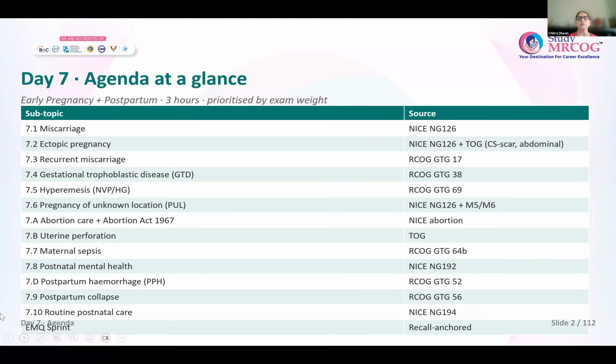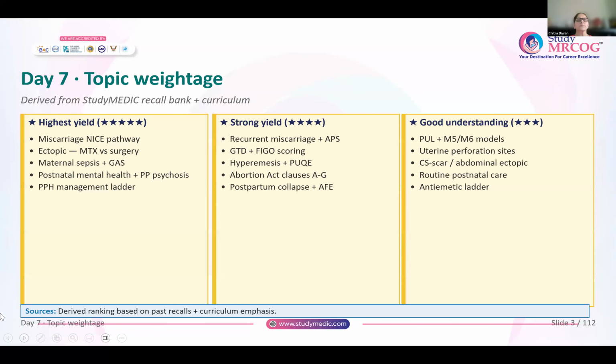A lot of topics. We have around 10 topics to cover today. Miscarriage, ectopic, recurrent pregnancy, gestational trophoblastic disease, hyperemesis, pregnancy of unknown origin, abortion care, uterine perforation, maternal sepsis, postnatal mental health, postpartum hemorrhage, postpartum collapse, and routine postnatal care. So early pregnancy and postpartum. And then at the end, we will solve some important questions. In the middle also, as we are going through the topics, we will be solving some important questions.